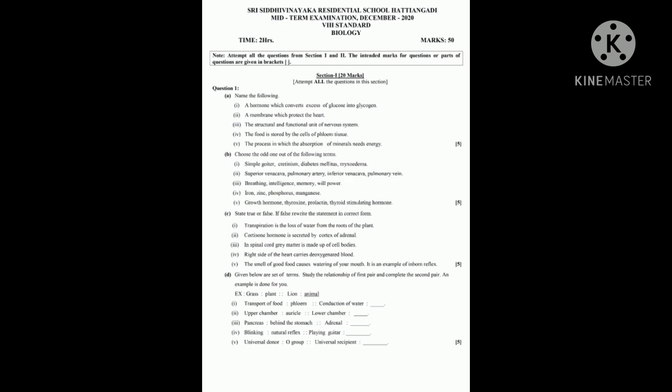Next, iron, zinc, phosphorus, manganese. Odd one is phosphorus, because iron, zinc, manganese are considered micronutrients. Phosphorus is a macronutrient. Next, growth hormone, thyroxine, prolactin, thyroid stimulating hormone. Answer is thyroxine, because the remaining three hormones are secreted by the pituitary gland. Thyroxine hormone is secreted by the thyroid gland.